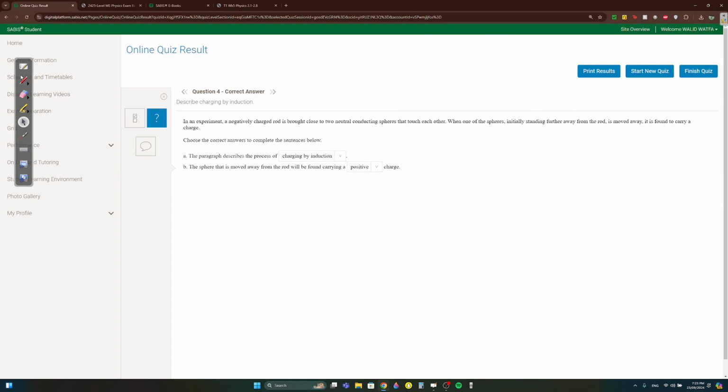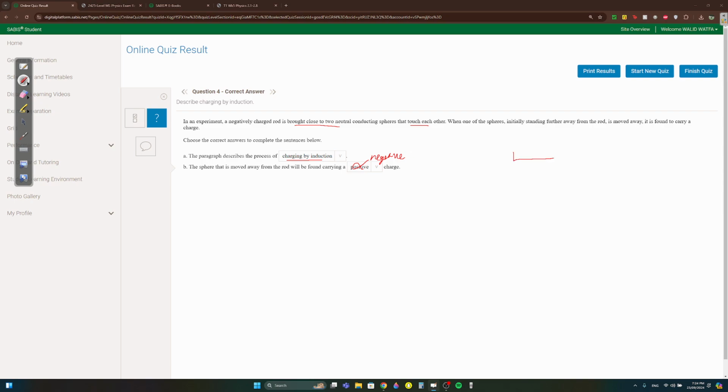Question 4. I think this one is wrong. Listen, we have a negatively charged rod brought close to two conducting spheres. The spheres touch each other. When one of the spheres, initially standing further away from the rod, is moved away, it carries a charge. This is induction because we're not touching the rod. But this one I think should be negative. And I asked a few people at school, they told me the same thing.